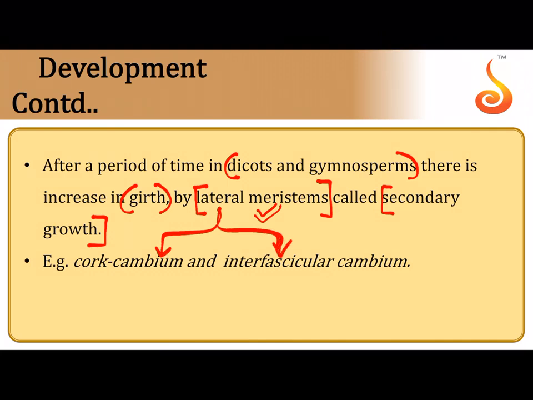Anatomy of flowering plants. That is the cork cambium, which is located in the cortical region, and the interfascicular cambium located within the stele, that is inside the endodermis. And both these meristematic tissues add secondary xylem and secondary phloem. Of course, cork cambium does not add secondary xylem and phloem, it adds only cork tissue and secondary cortex, whereas interfascicular cambium, as you all are aware, adds secondary xylem towards the inside and secondary phloem towards the outside.